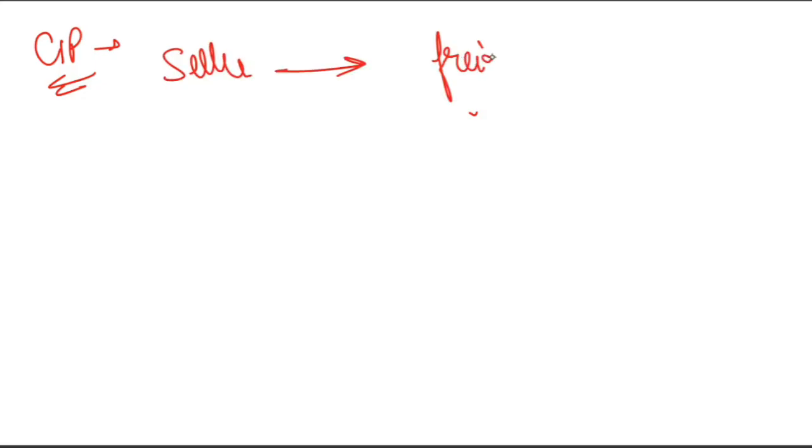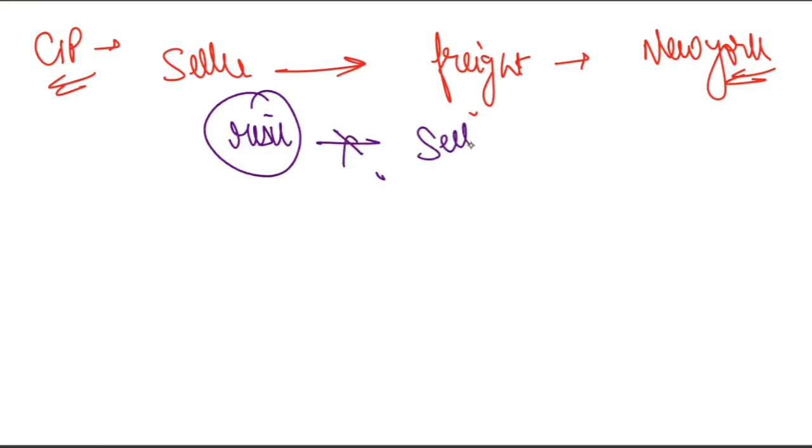So under CIP, you know what happened? That is called carriage and insurance paid. So basically the seller pays for freight till New York, right? But the risk does not stay with the seller till New York. Remember, the seller pays for freight till New York, but the risk does not stay with the seller.